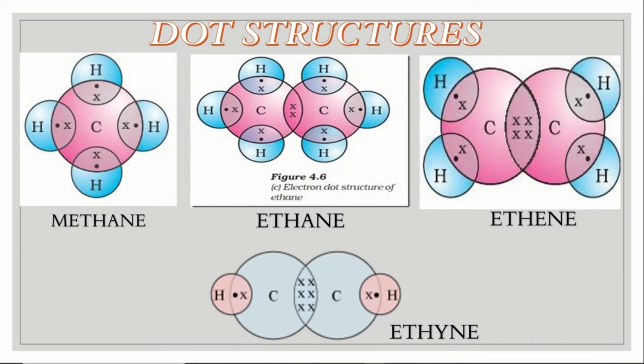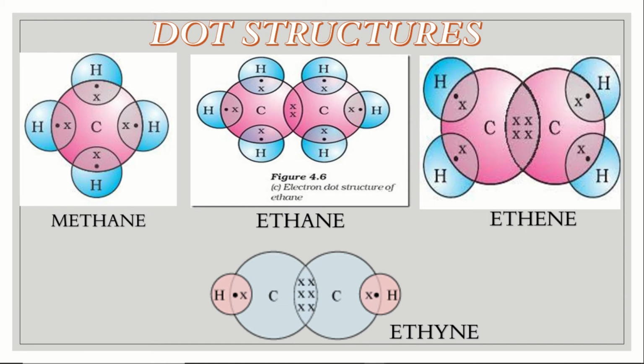Next is dot structure. I have included this because in most of the papers they have given this question to write the dot structure. Usually they ask about methane, ethane. But you have to practice the dot structure of methane, ethane, ethene and ethyne. Methane is CH4. You can see C and 4 H. Hydrogen is 4, so that is CH4, and this is the way of writing the dot structure. You have to make a dot and a cross there, and this cross shows the carbon atom is making a covalent bond with the hydrogen atom.